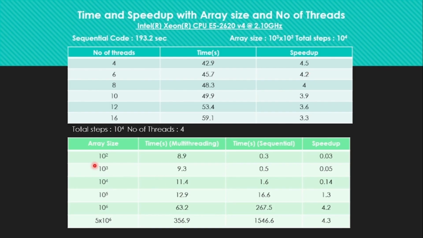And let's say the number of threads is 4 and we are increasing the array size, the grid size, 10 to the power 2, 10 to the power 3, 10 to the power 4, and then we can see that the speed up is increasing. First of all, the speed up is 0.03. That means that the multi-threading code is slower than the sequential. But when we are at 10 to the power 5, 10 to the power 6 it is increasing, and at 5 into 10 to the power 6 it is around 4.3.